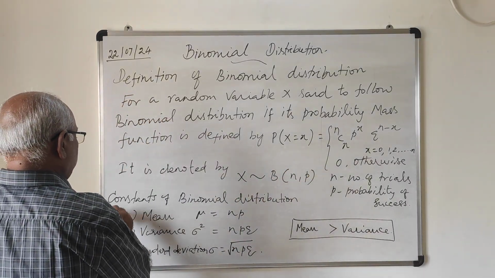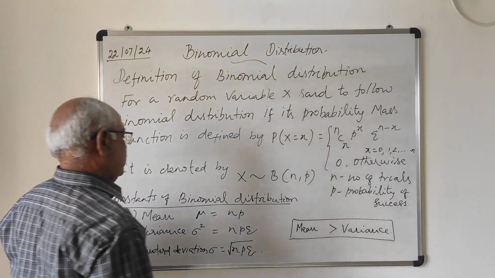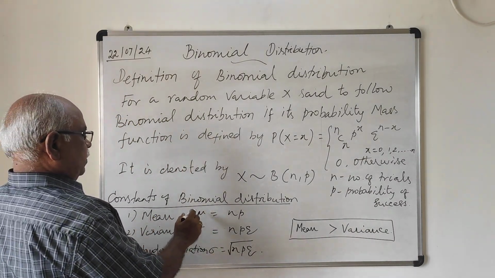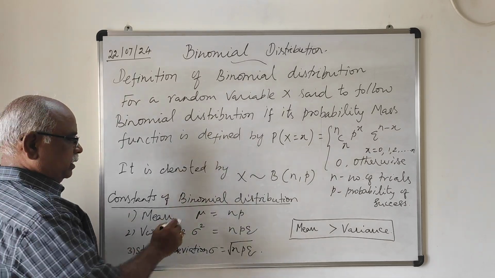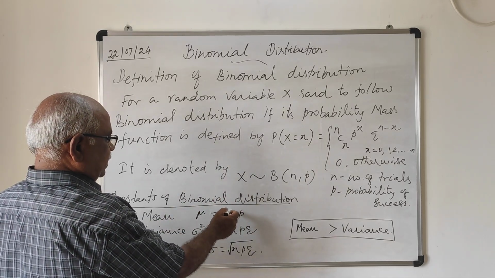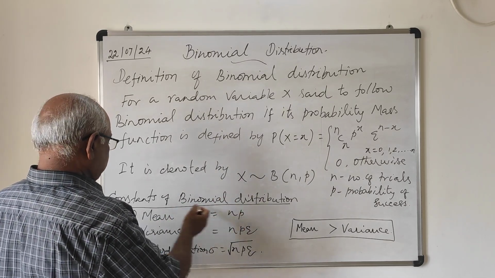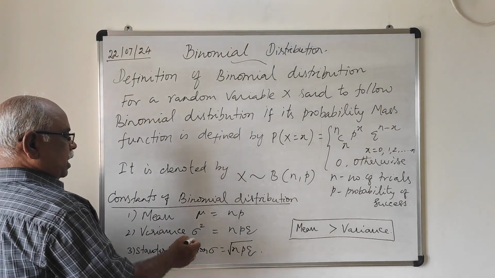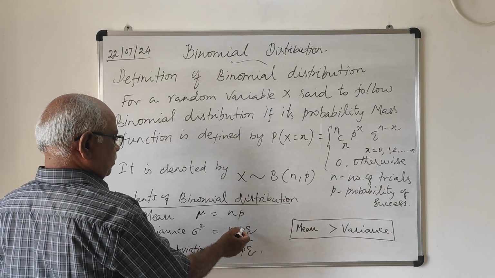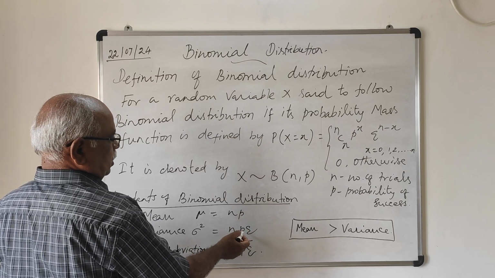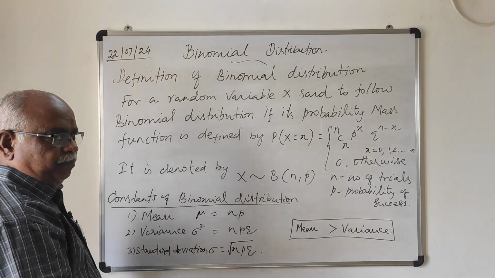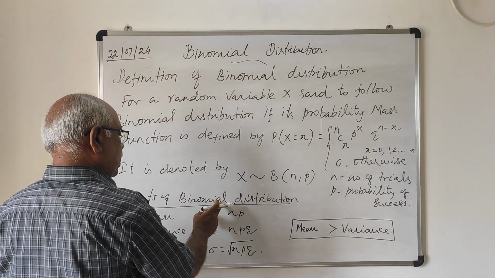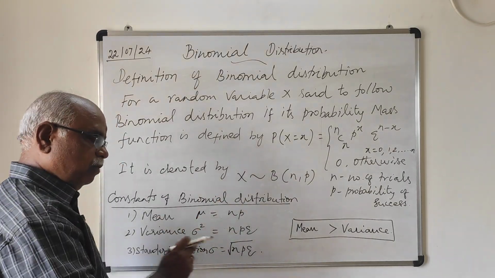Now I am going to define the constants of binomial distribution. First one is mean. Mean is always denoted by mu, that is nothing but np. Number of trials into probability of success, np is mean. Variance is sigma square notation. It is the product of number of trials, probability of success, and the probability of failure. That is n into p into q. That is the constant of binomial distribution called variance, sigma square.